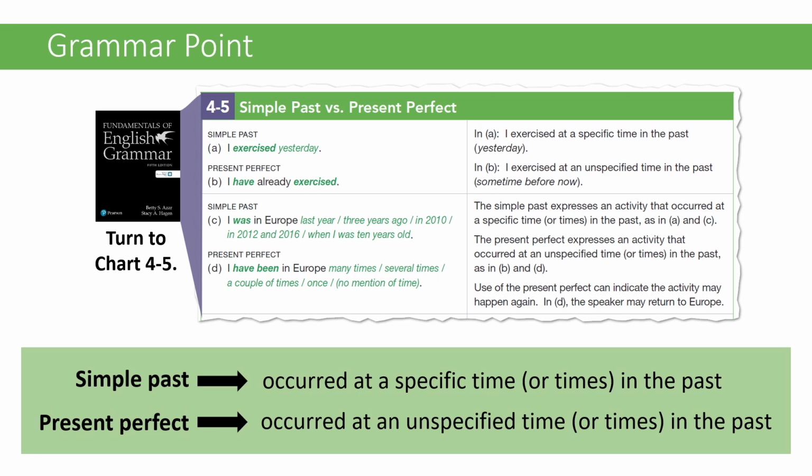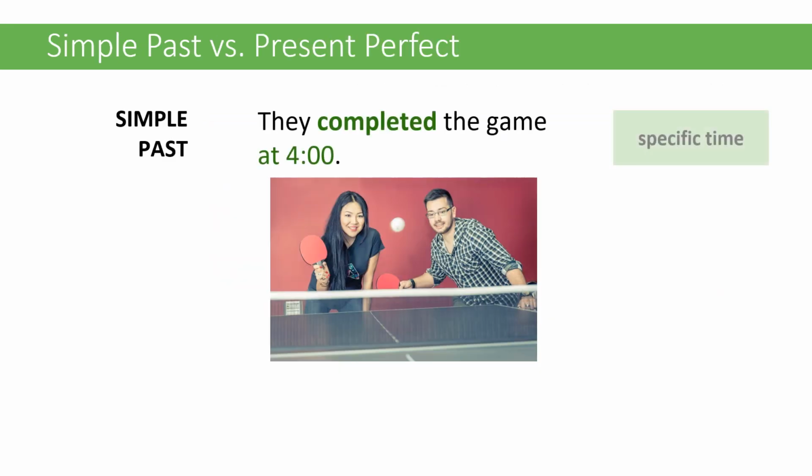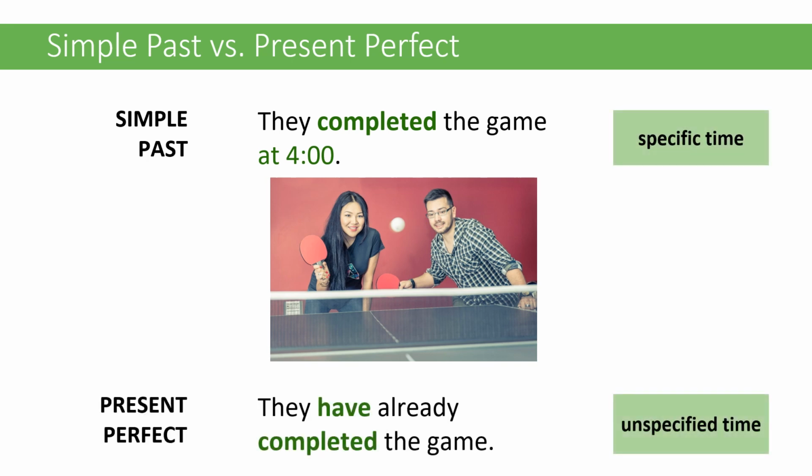So let's start off with chart 4-5. We use the simple past for an activity that occurred at a specific time in the past. We use the present perfect for an activity that occurred at an unspecified time in the past. Look at the examples. They completed the game at 4. They have already completed the game. In the first one, there's a specific time, at 4. In the second one, there's no specific time.